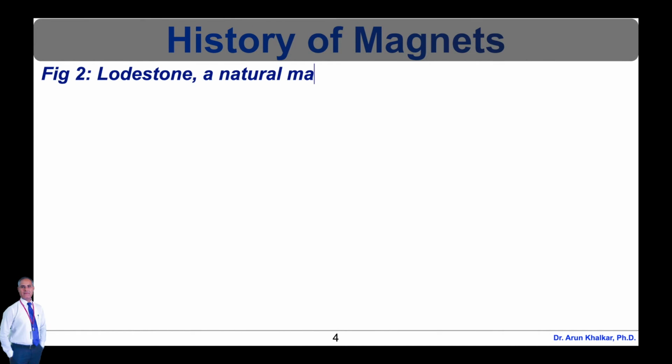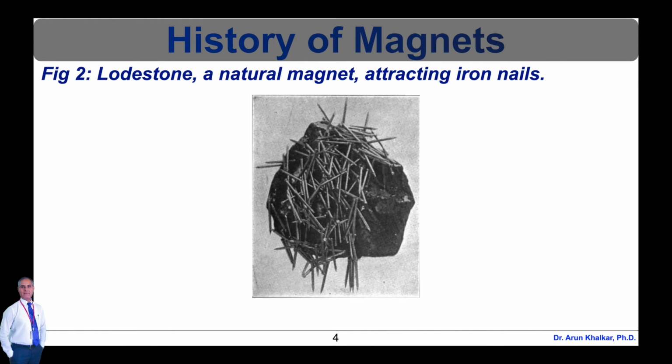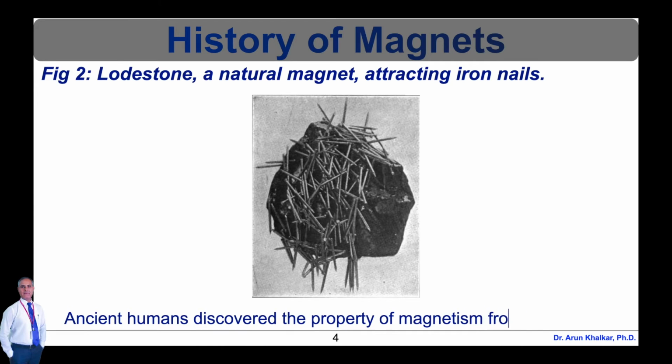Magnetism was first discovered in the ancient world when people noticed that lodestones, naturally magnetized pieces of the mineral magnetite, could attract iron. The ancient Indian medical text Sushruta Samhita describes using magnetite to remove arrows embedded in a person's body. Lodestone, a natural magnet, attracting iron nails. Ancient humans discovered the property of magnetism from the lodestone, which is shown in this figure.